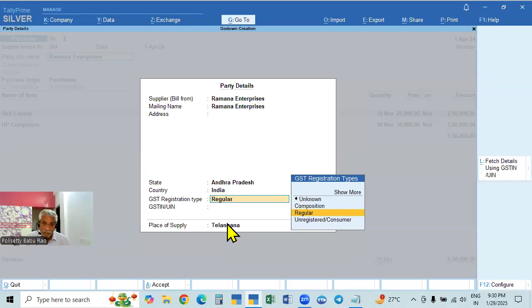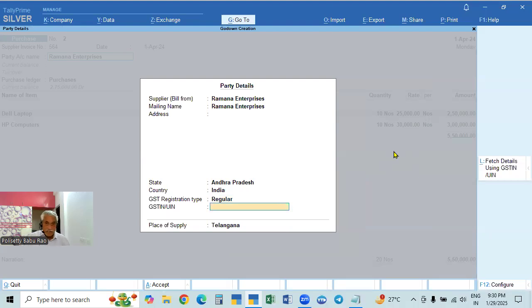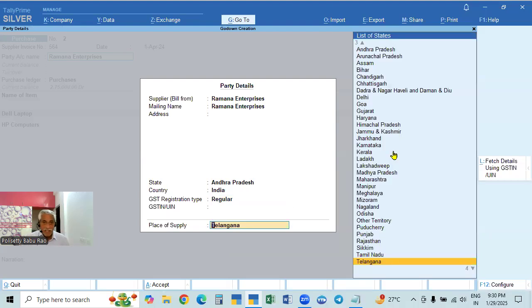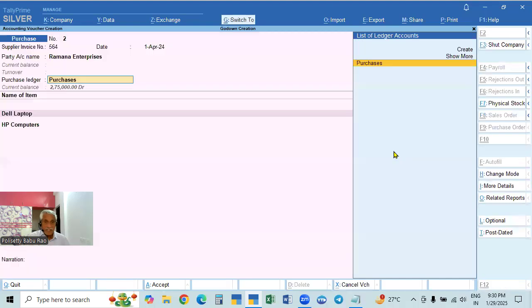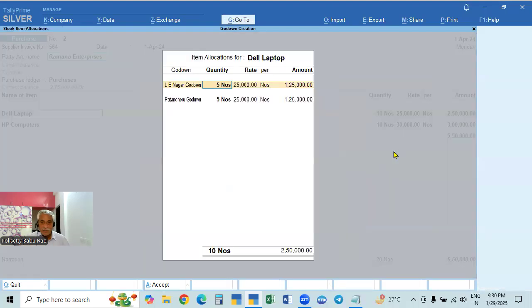Then both will be the same. In the case of interstate, both will be same. In the case of intrastate, both will be different. Okay. And here regular, and this also is Telangana. Place of supply, we are getting Telangana. We'll take up purchases. So all this we entered.